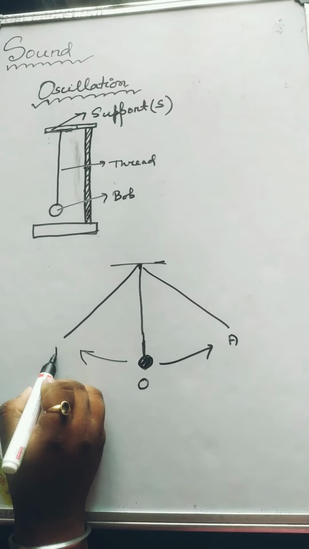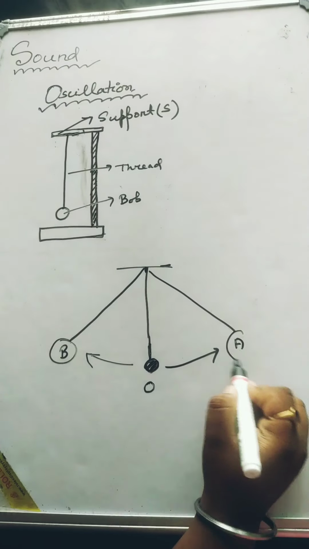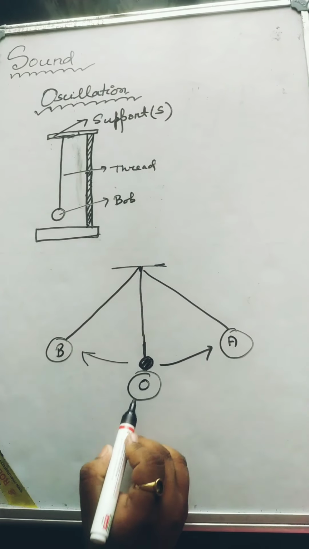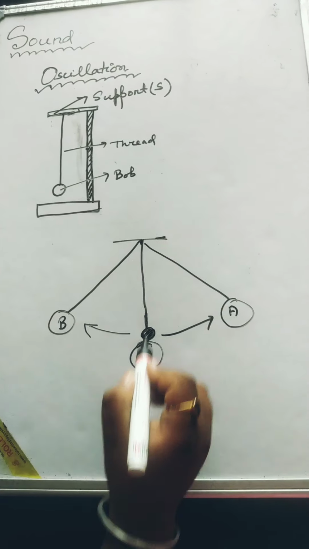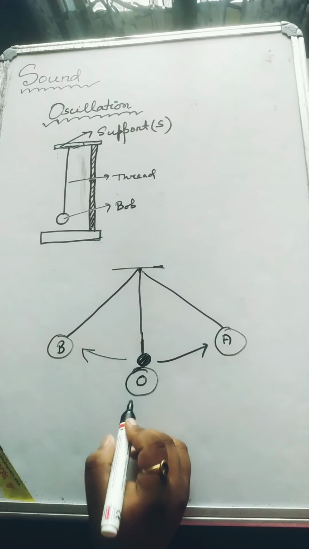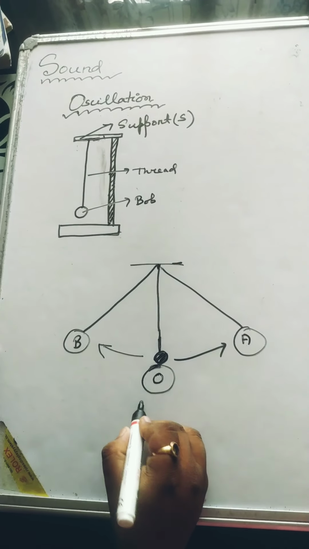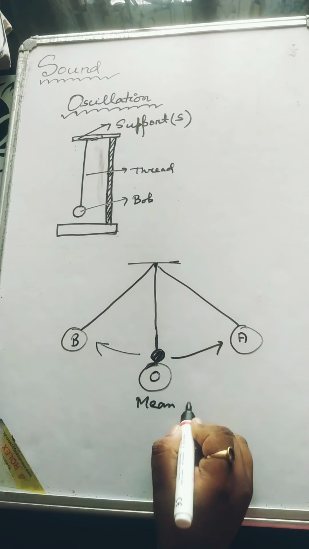Suppose this is point A and this is point B, and this is point O. Now this point O, at which the pendulum was at rest, is known as the mean position.